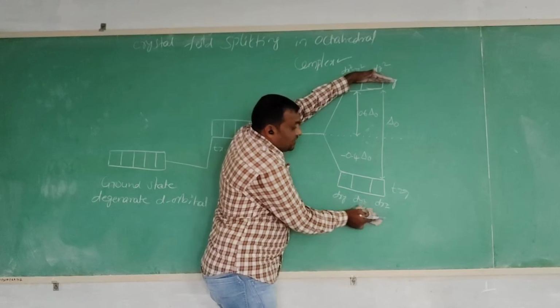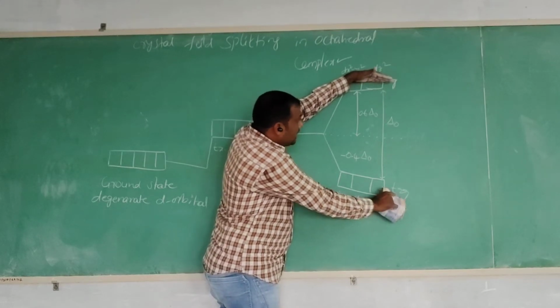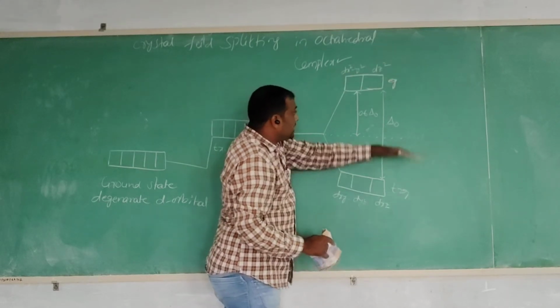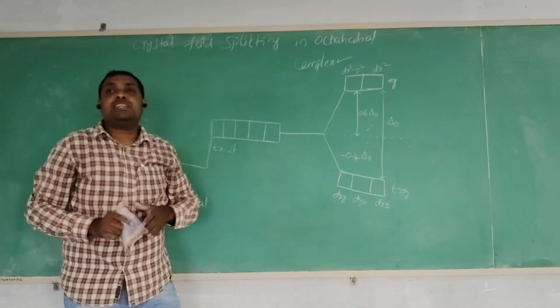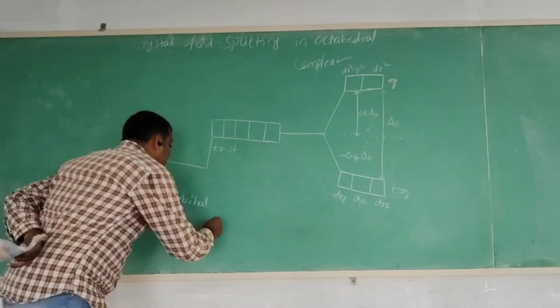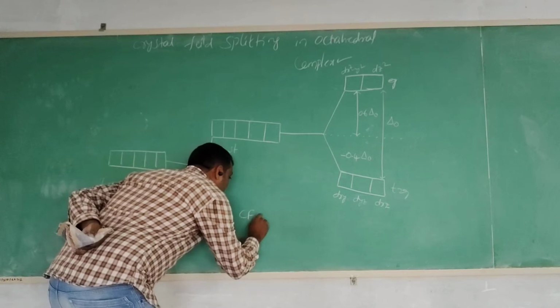So some energy difference is present between the T2g orbital and the Eg orbital, and this energy difference is called crystal field stabilization energy.